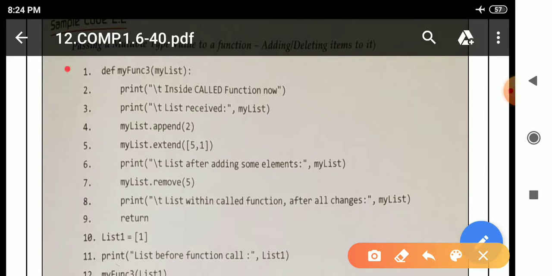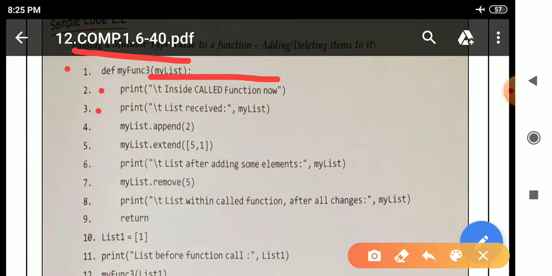This is line number 1, which is the function header. After it, we will move inside the function body. In line number 2 there is a print statement: print in parentheses, double quotation, backslash t, then "called function now". Backslash t is for leaving a tab space. So when this particular print statement executes, it will print this message.